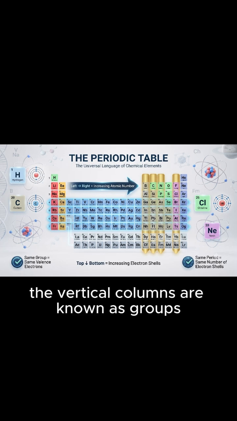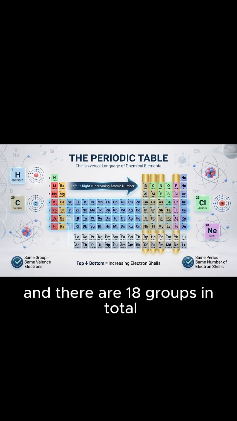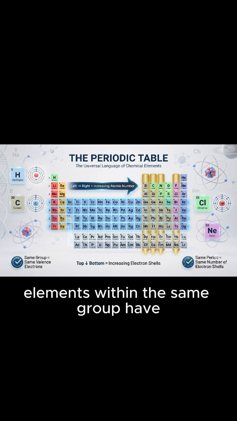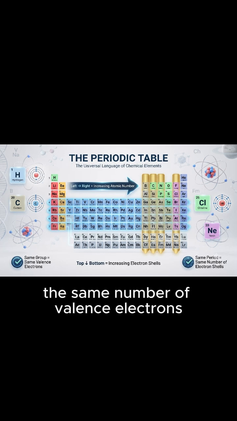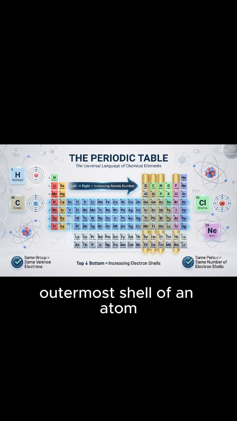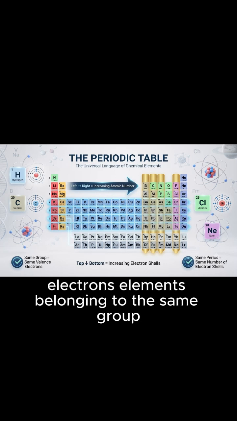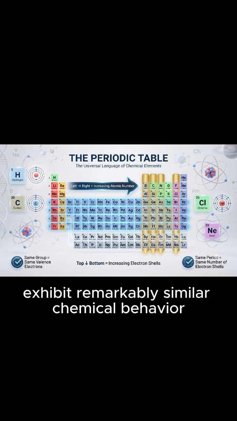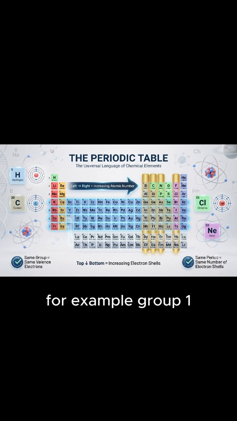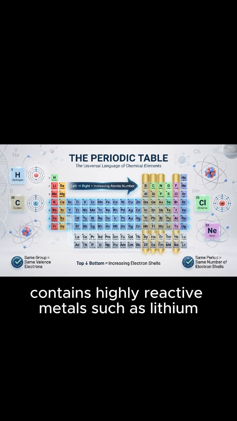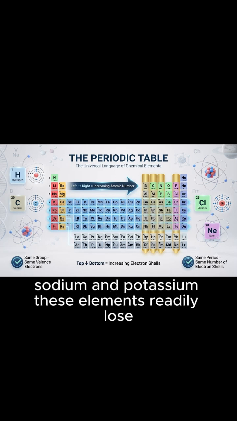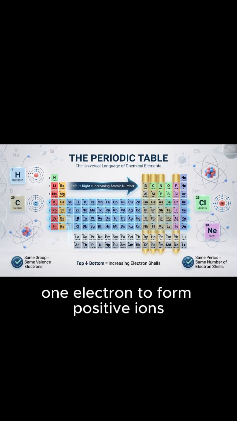The vertical columns are known as groups, and there are 18 groups in total. Elements within the same group have the same number of valence electrons, which are the electrons in the outermost shell of an atom. Since chemical reactions mainly involve valence electrons, elements belonging to the same group exhibit remarkably similar chemical behavior. For example, Group 1, known as the alkali metals, contains highly reactive metals such as lithium, sodium, and potassium. These elements readily lose 1 electron to form positive ions.